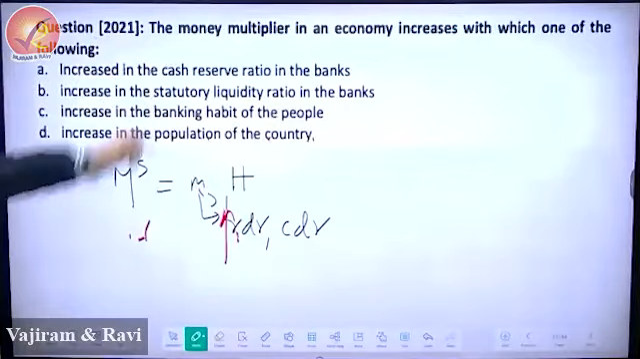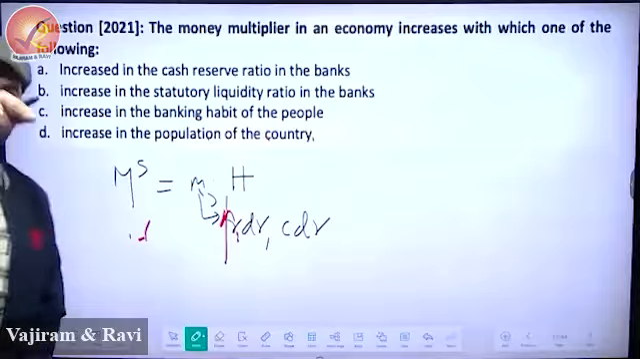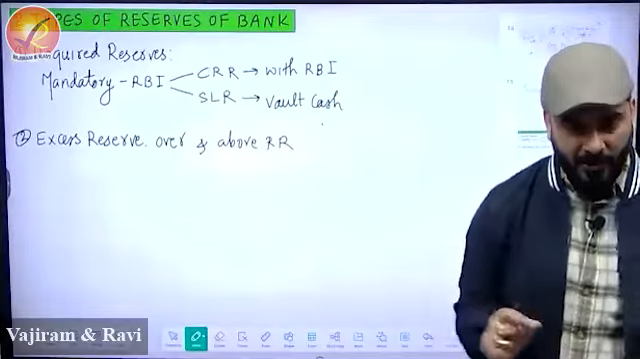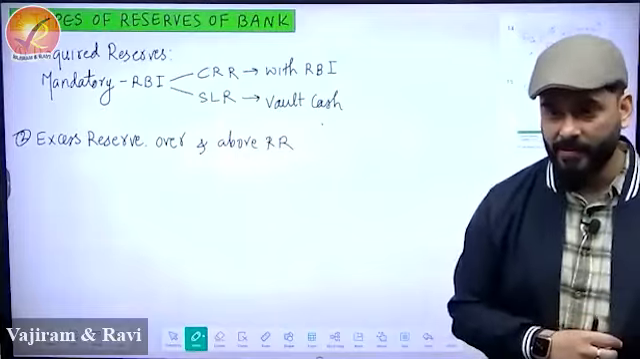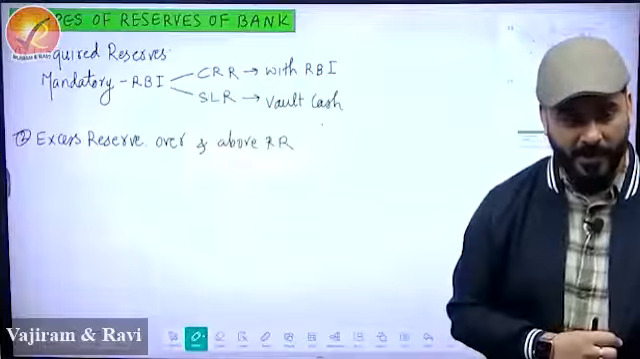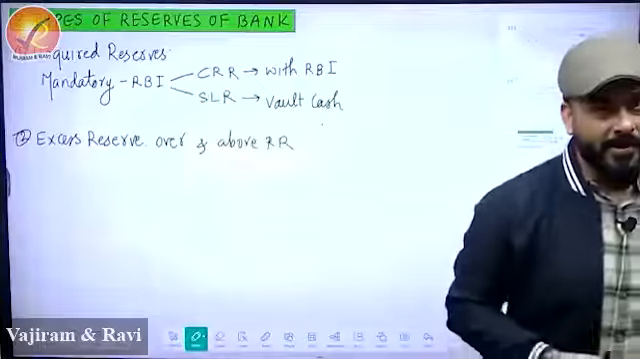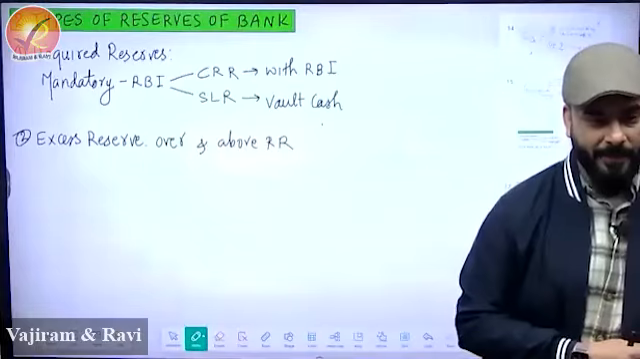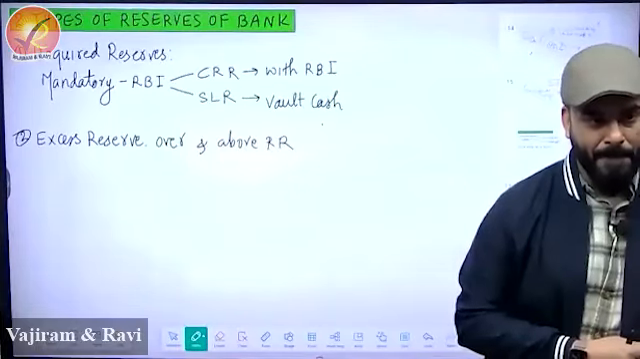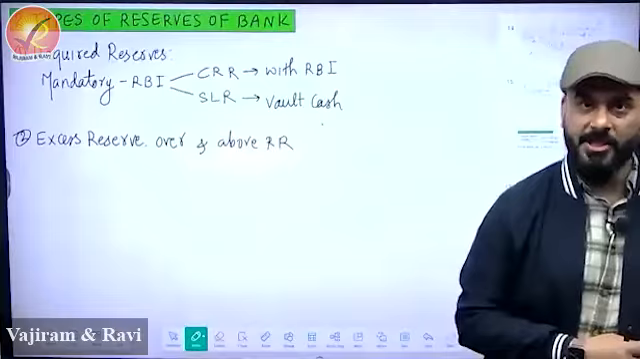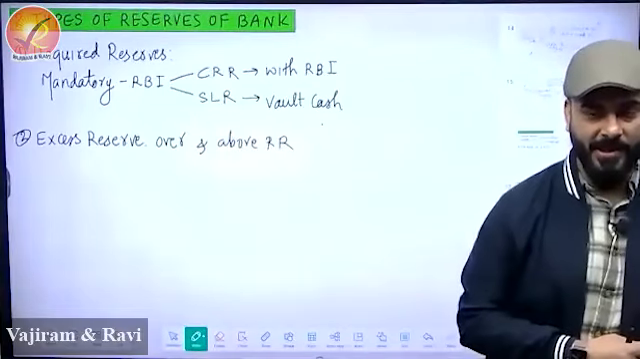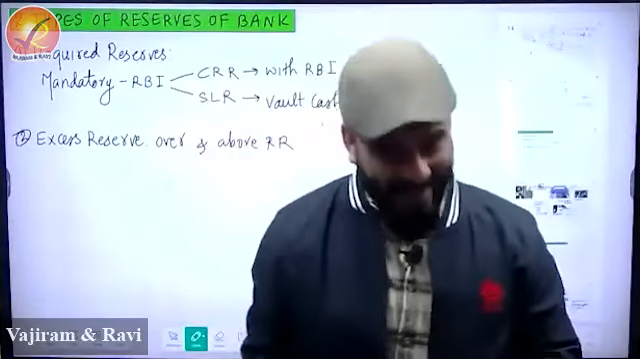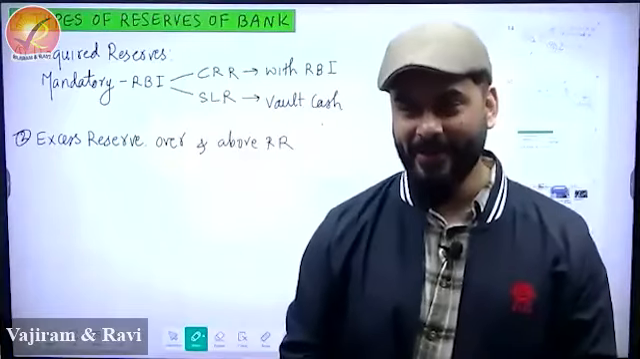So let's see. The money multiplier in the economy increases. Meaning for sure it will increase. No, come on. We have written that. That reserve is of two types: required reserve, excess reserve. No, check please. I have already given you that dictation. Required reserve means SLR, CRR. It must have been given. Just before CRR, SLR, check. What is the formula? CRR plus SLR. That is given, no?